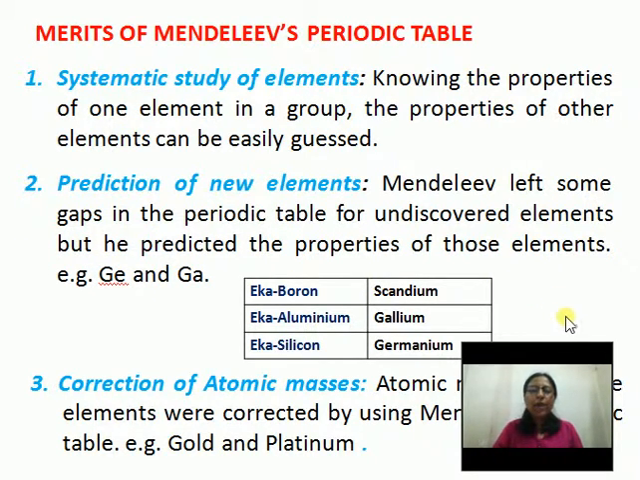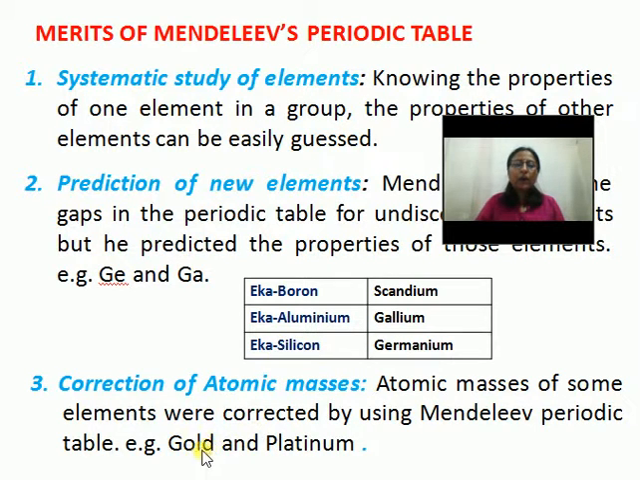He named them Eka boron, Eka aluminium, and Eka silicon. What is the meaning of Eka? Eka means after boron, after aluminium, and after silicon. And now we know that after boron we have scandium, after aluminium we have gallium, and after silicon we have germanium. He explained the properties of all these elements, and it was very surprising that these properties matched when the elements were discovered.